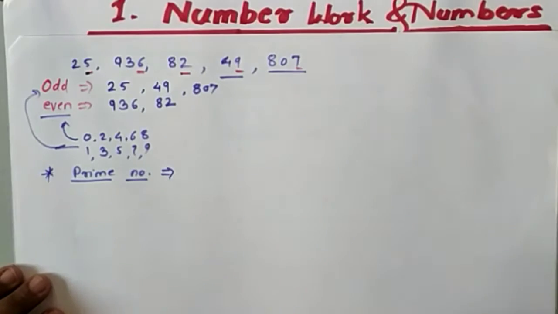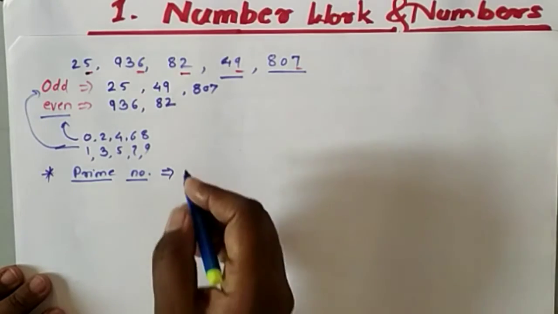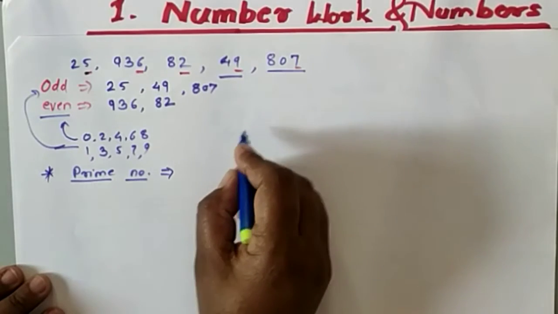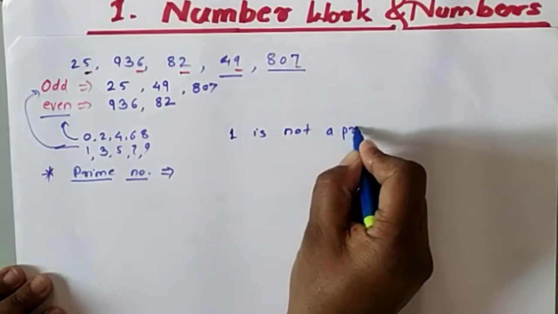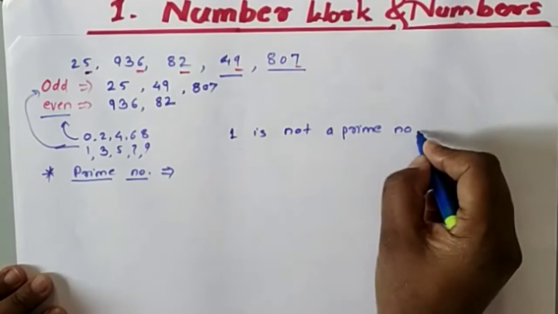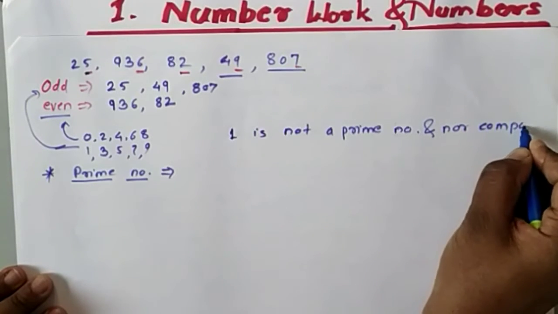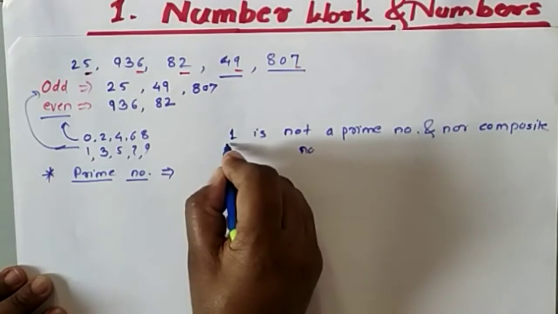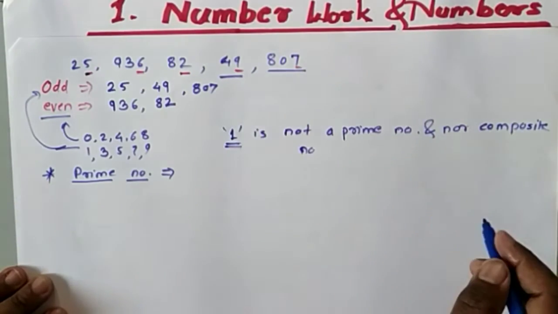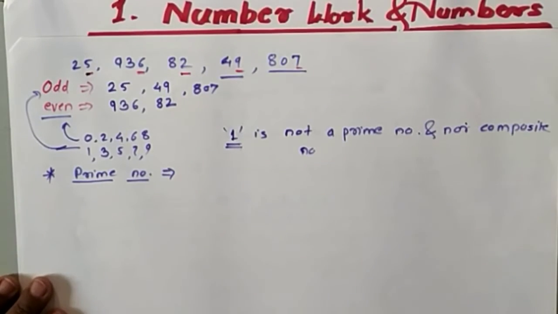If I take the numbers 1 to 100, one thing we have to keep in mind is that the number 1 is not a prime number, and it is not a composite number either. So just leave the 1. 1 is neither prime nor composite.